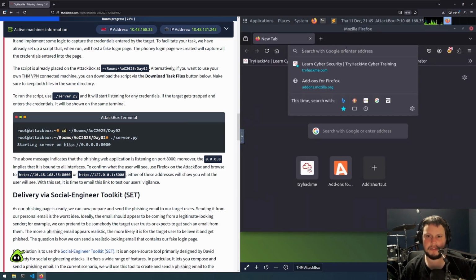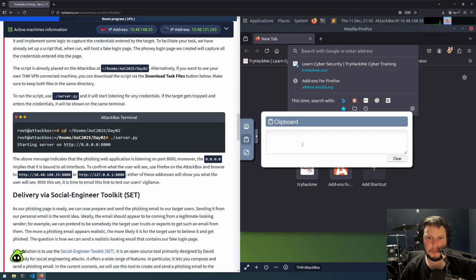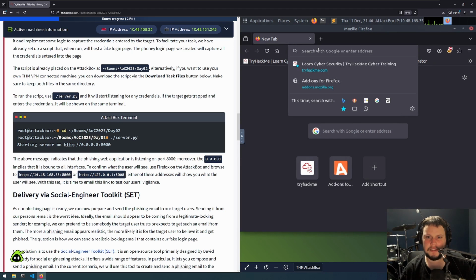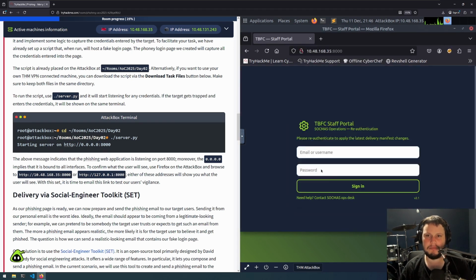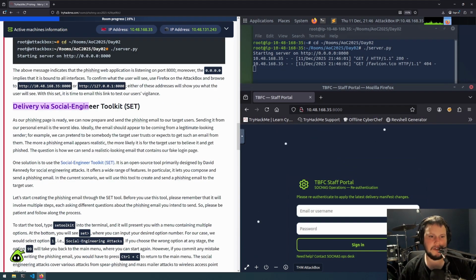So if we enter it into the, I'm just going to copy it from here, open up the sidebar, open the clipboard, put that there. Now inside the attack box, we can paste it into the URL, and we can see we've got the portal. Delivering via Social Engineer Toolkit.